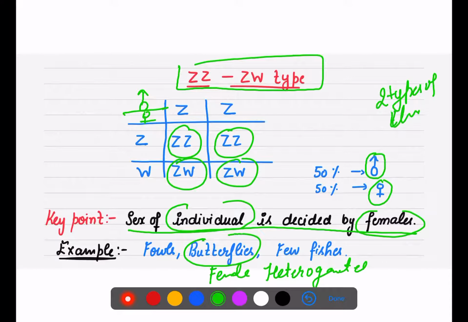In female heterogamety you can quote the example of a few fishes, but the major ones are the butterflies and fowls, or you can say chickens. They are the female heterogametic type, and in male heterogamety you can discuss humans.